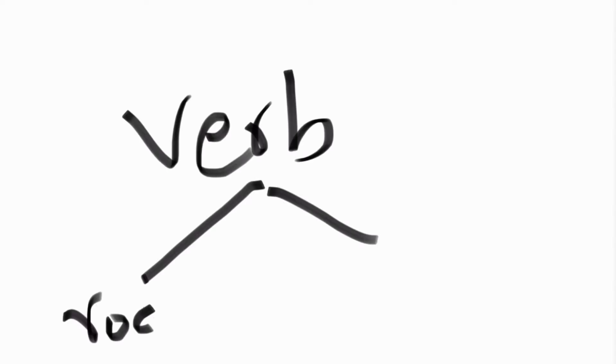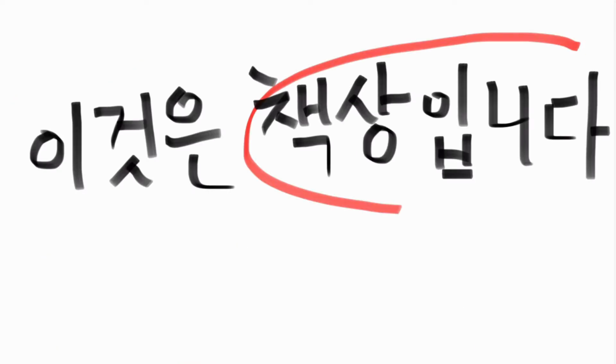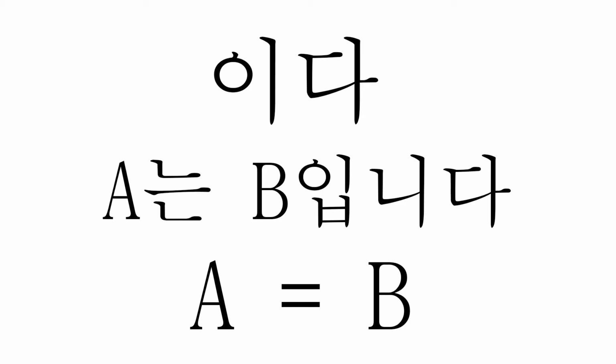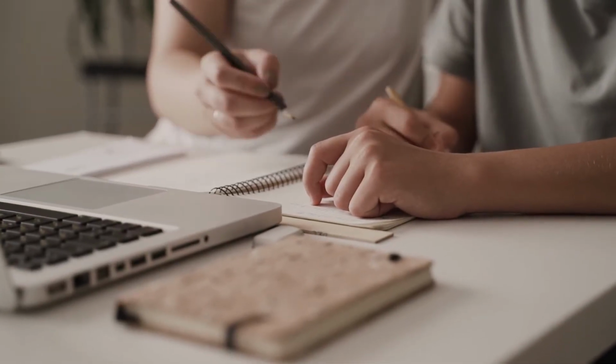In our last lesson, we learned about the basic form of verbs, and we also learned about the verb ida, which means "is". Now we will begin with other forms of verbs. Last time we learned the verb ida, which is an equality complement. That is, it describes A is B. Now let's take some examples and revise what we did previously.